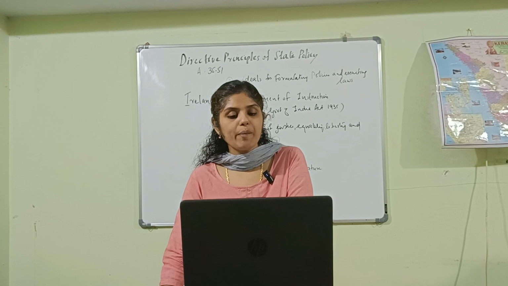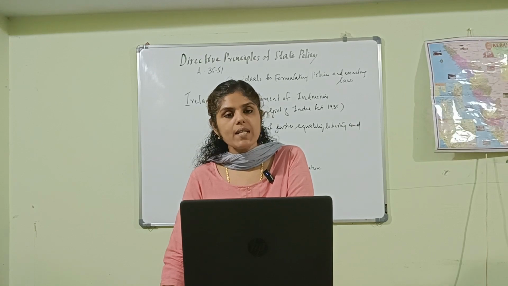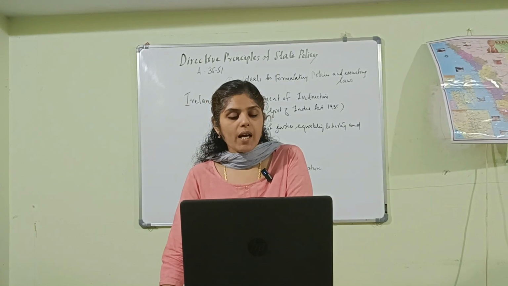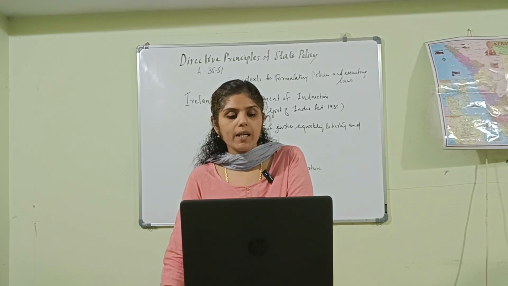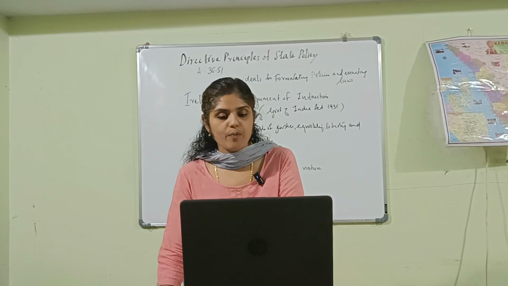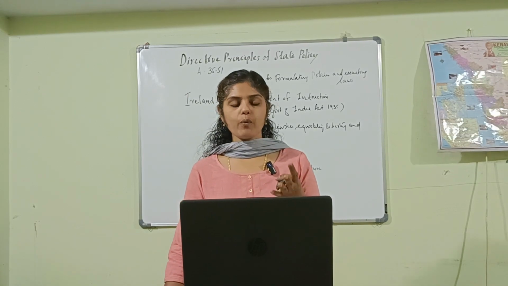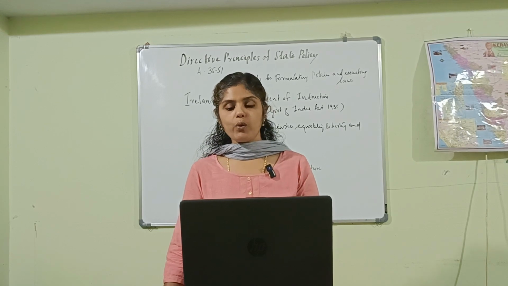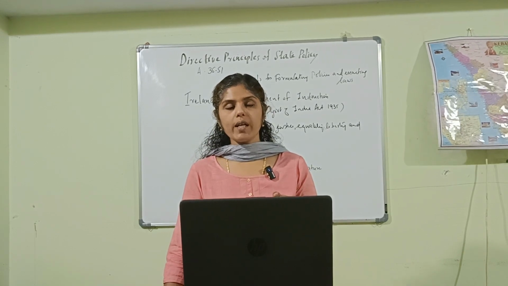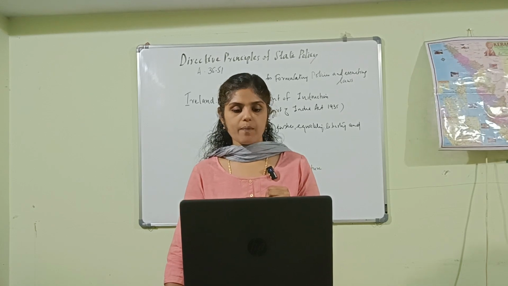Which Indian state first implemented the Uniform Civil Code? That is Goa. Then Article 45, to provide early childhood care and education for all children until they complete the age of 6 years. As per Article 45, the state is required to provide early childhood care as well as education for all children until they complete the age of 6 years.